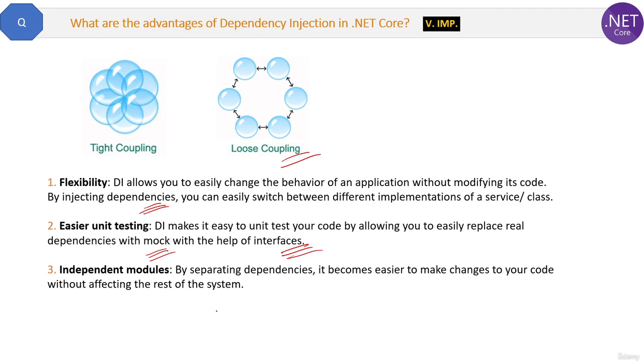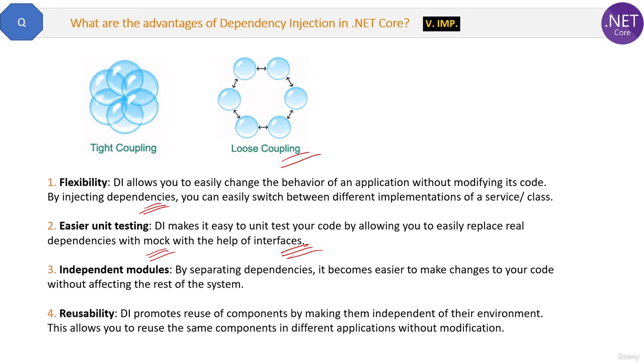And the fourth advantage is reusability. DI promotes the reuse of components by making them independent of their environment. This allows you to reuse the same components in different applications without modifications.